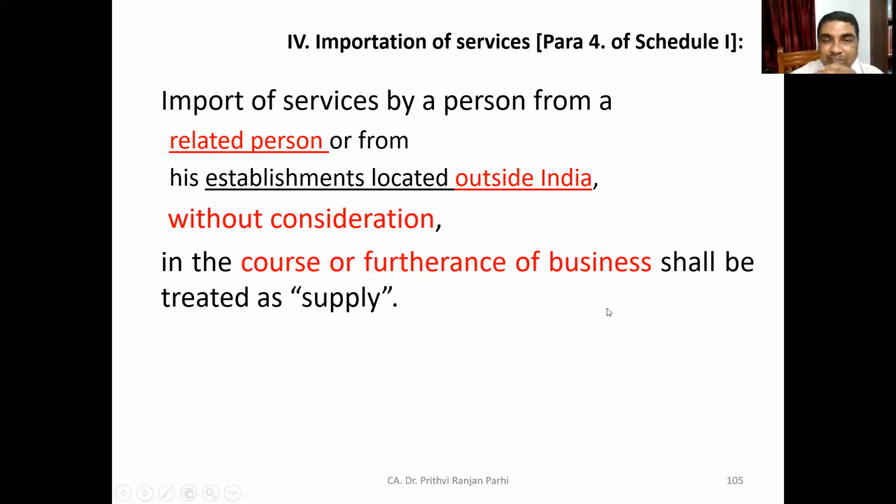Are you getting? That means if it is not in the course or furtherance of business and it is imported from a related person or from an establishment located outside India without consideration, that is not going to be treated as a supply of services. I think this ambiguity is clear to some extent.